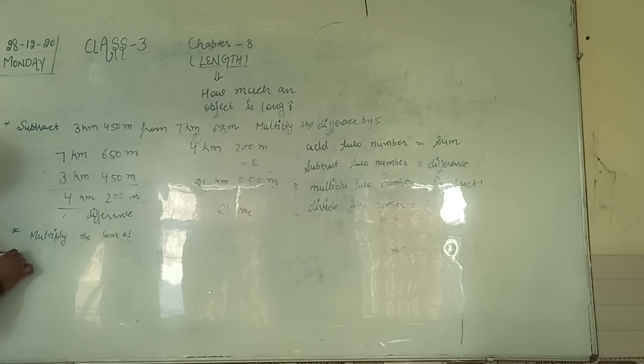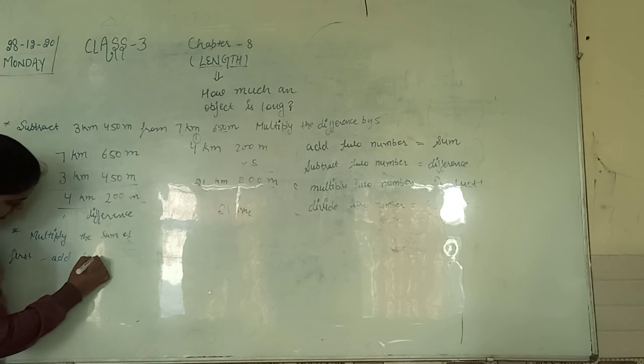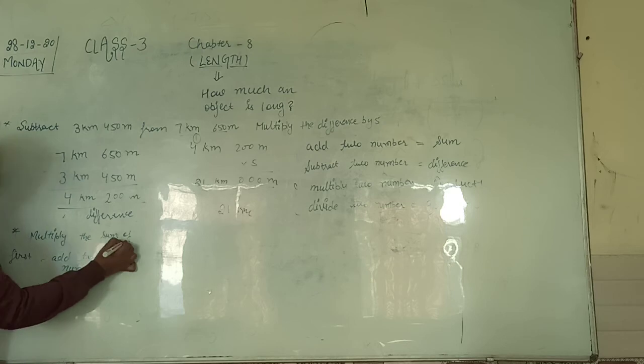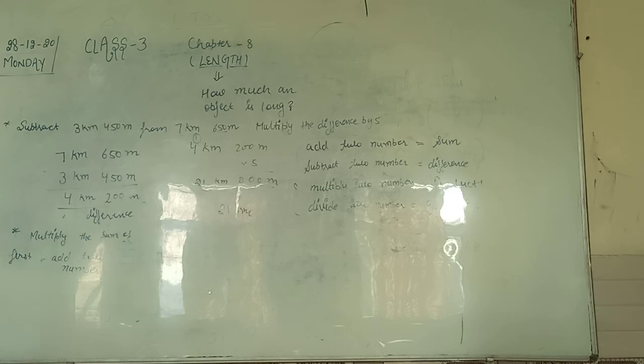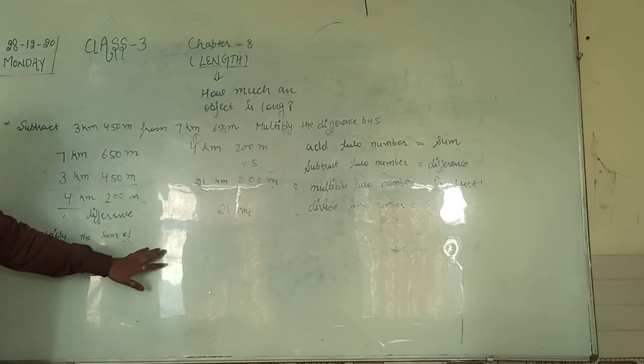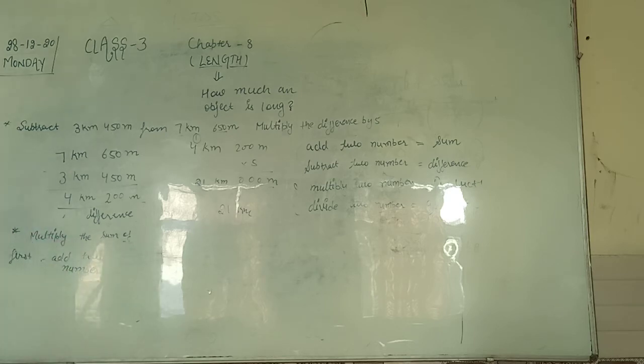In the first one, add two numbers that are given. Because we know sum कब आता है? Sum when we add two numbers, right? So for this type of questions, what you have to do firstly, you will add these two numbers, and by 8 is given. So whatever be the sum, firstly you will find the sum and then multiply by 8,